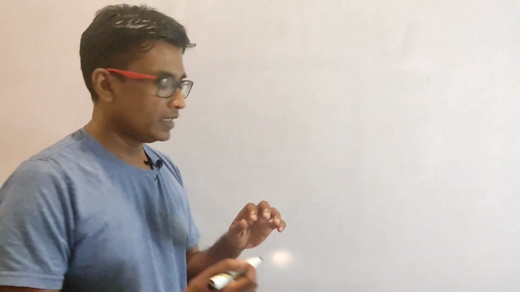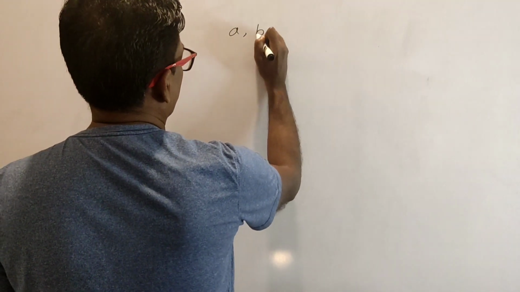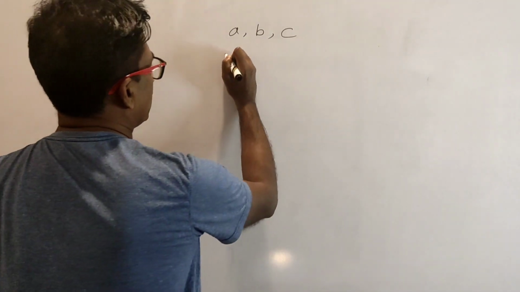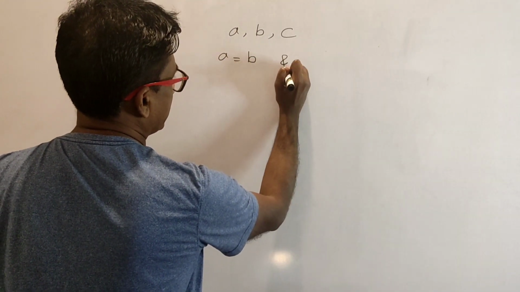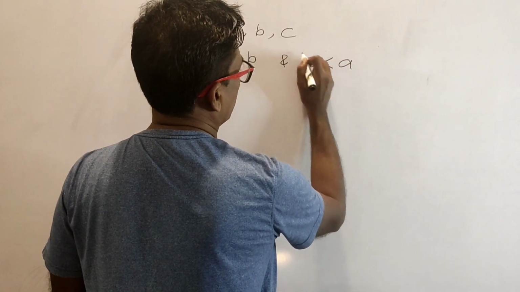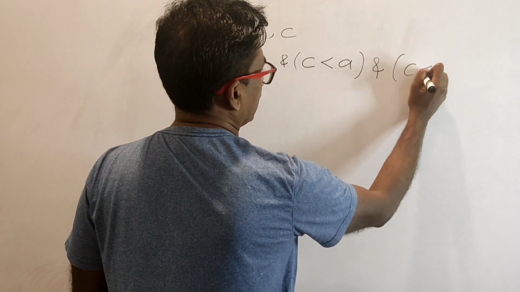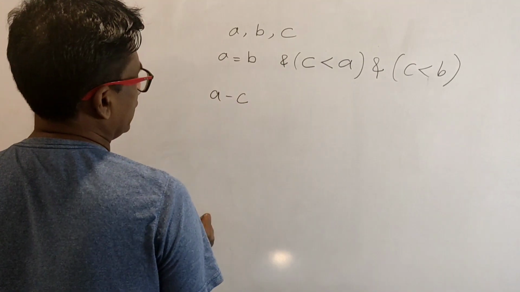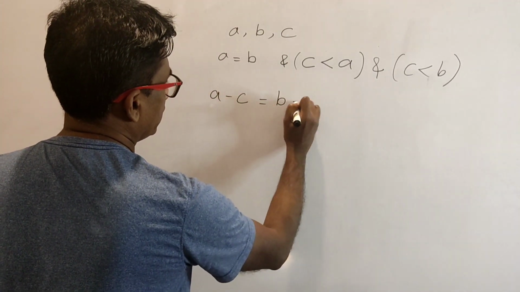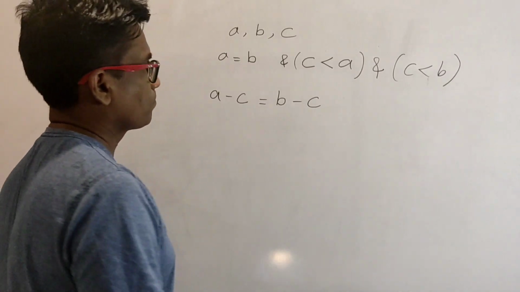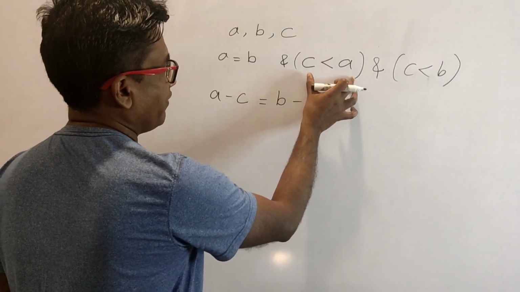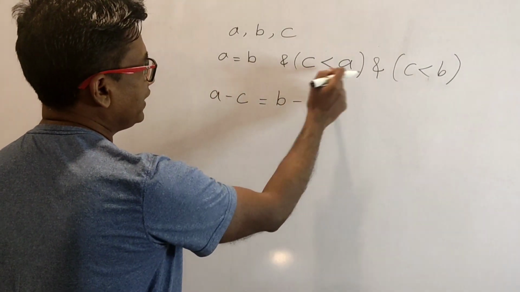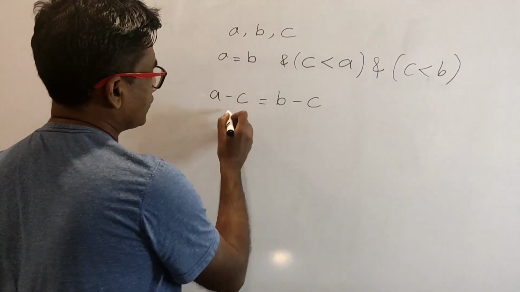The eighth axiom says, if A, B and C are any three magnitudes of the same kind, and if A equals B and C is smaller than both A and B, then the difference between A and C is equal to the difference between B and C. I have added this phrase because otherwise, if C is larger than A, this is going to be negative.